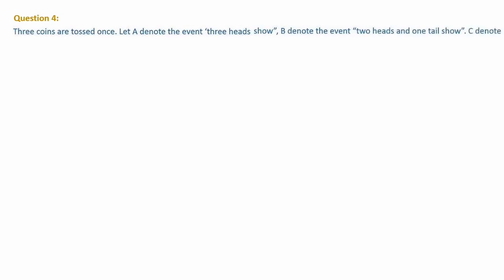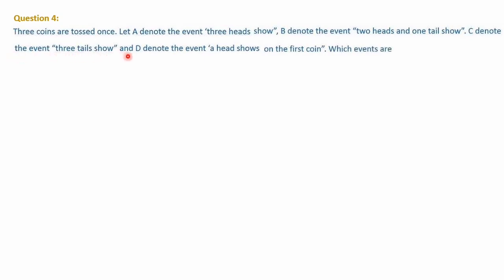Next we shall discuss question number 4. Three coins are tossed once. Let A denote the event 3 heads show, B denote the event 2 heads and 1 tail show, C denote the event 3 tails show, and D denote the event a head shows on the first coin. So this much is given to you and the balance will be explained as it comes. Let's go through it again up to here.